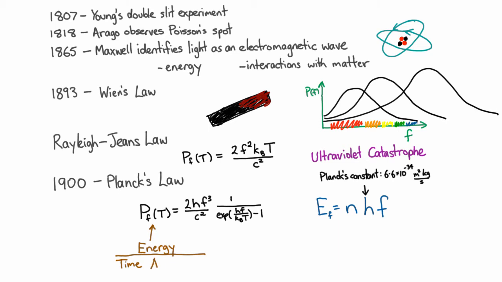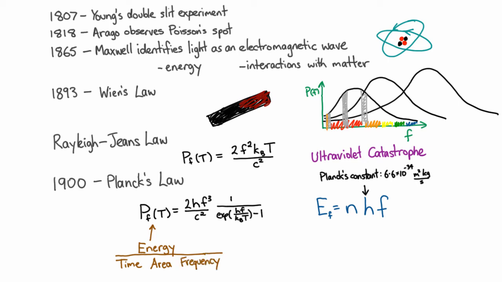So the spectral radiance is the energy per unit time per unit area. So that's the surface area. And remember, it's coming off at different frequencies. So if we have a small range of frequencies like this, then that'll have a certain amount of power coming off it with those frequencies. And then we'll have more power coming off at these frequencies. And you can see at low frequencies, there's not very much power coming out. And so the spectral radiance has got the spectrum in it, and so it's also telling us how much power per unit area per unit frequency is radiated off a black body.